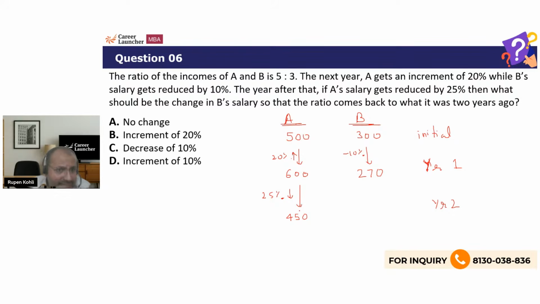What should be the change in B's salary so that the ratio comes back to what it was 2 years ago, which was 5:3? So if this ratio has to be still 5:3, then 5 into 90 is 450. So this should be 3 into 90, which is what? 270, which is exactly what it was 1 year ago. It means there is no change required in the salary of B.